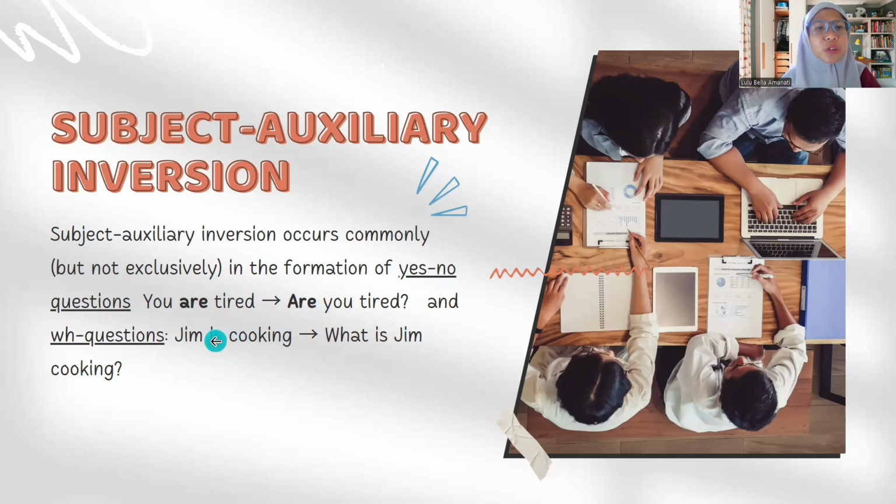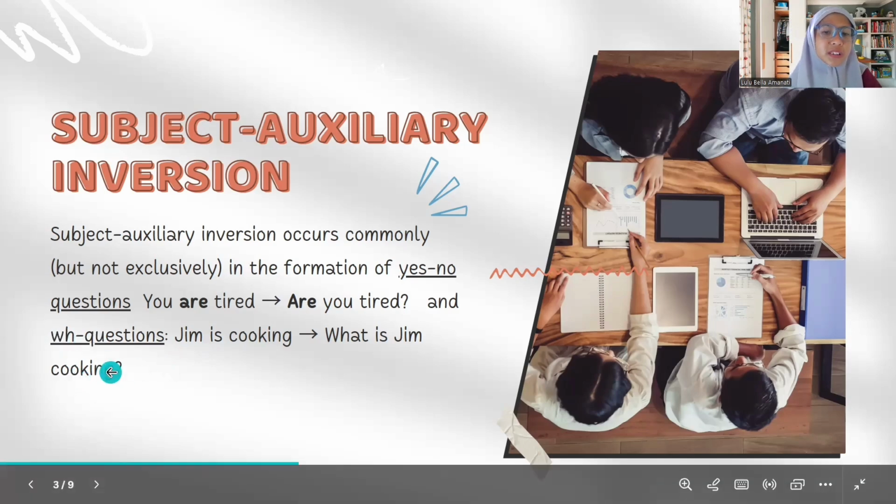Then we move to WH questions. It's an interrogative sentence that starts with an interrogative word to ask for more information than just yes or no. So WH questions include who, why, what, how. In the first sentence, Jim is cooking.